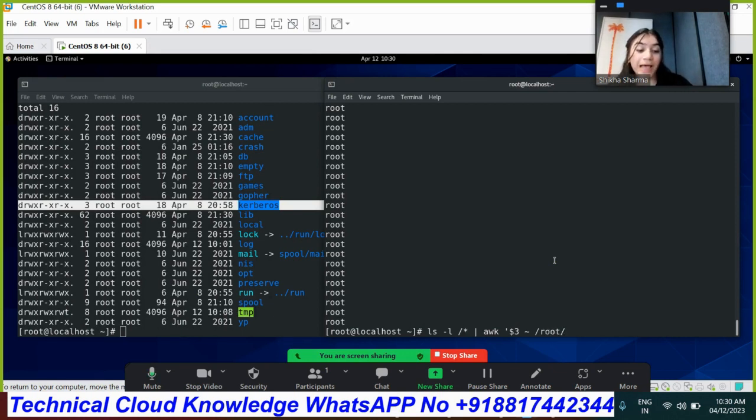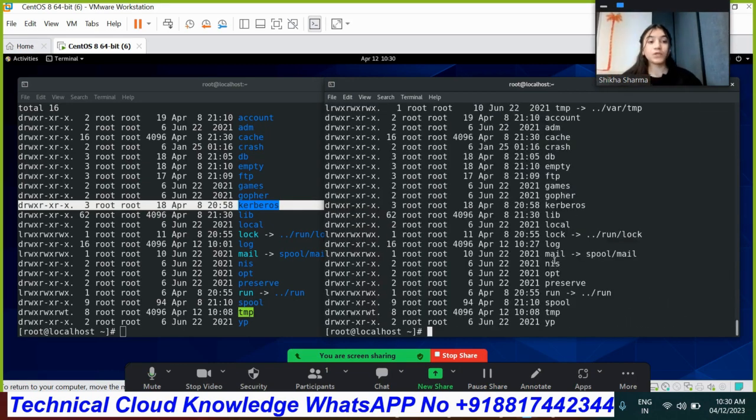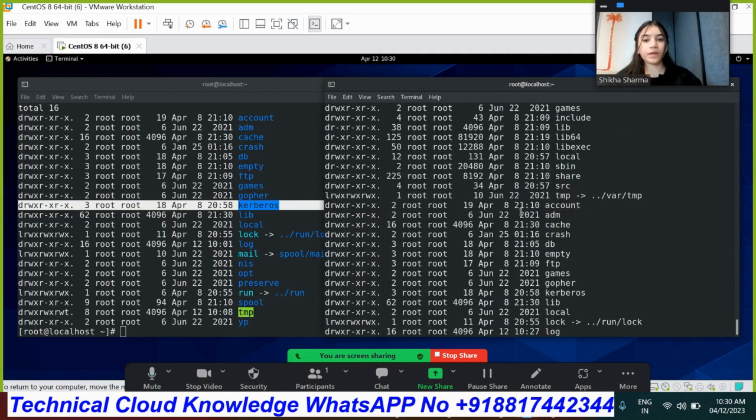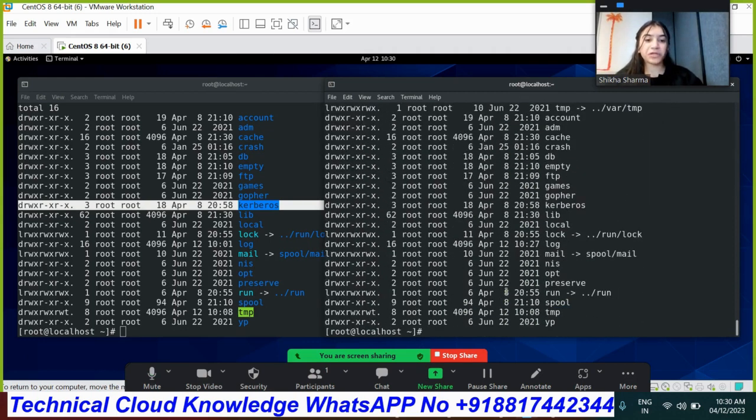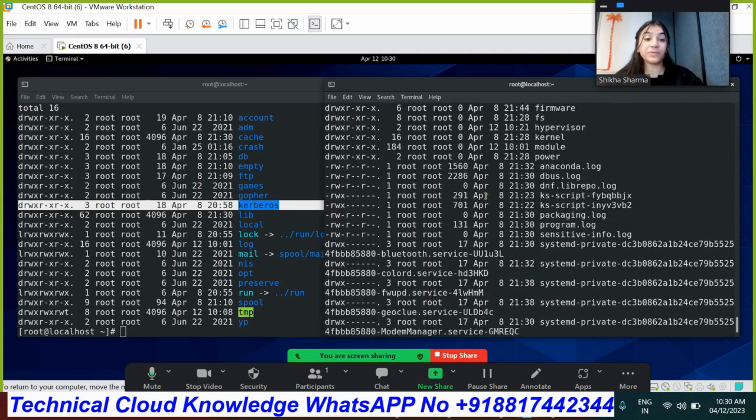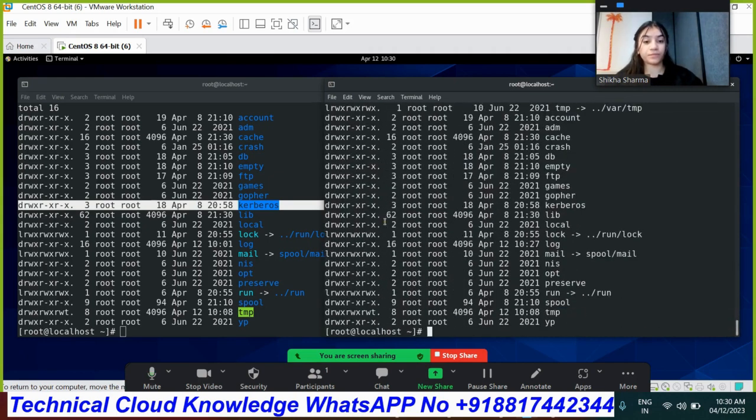And now I'm saying print field number 0. So it will provide me the name of the content also, so that you get to know what kind of content the root user has created. Print $0, and then close it. So that's how we'll get it. As you can see, that much content has been created by the root user.